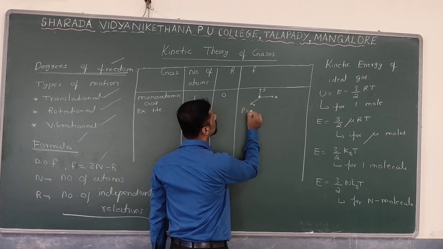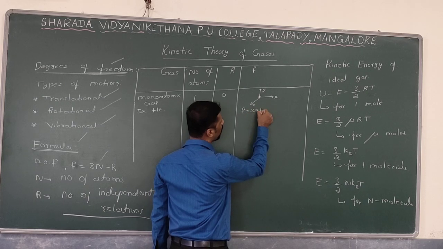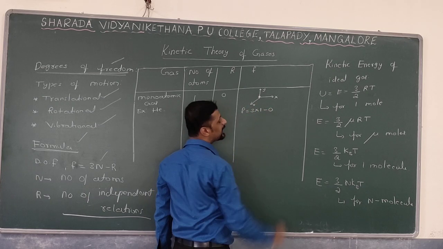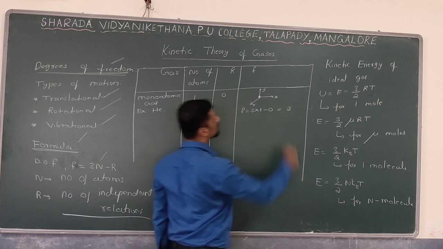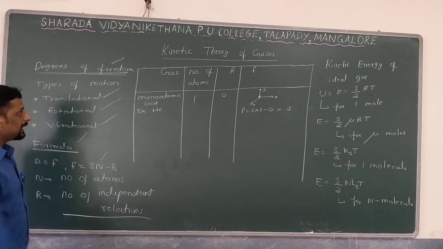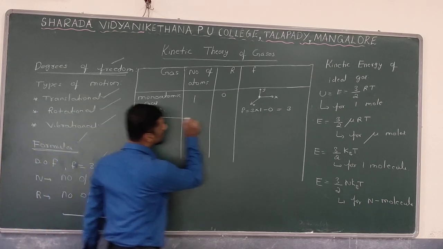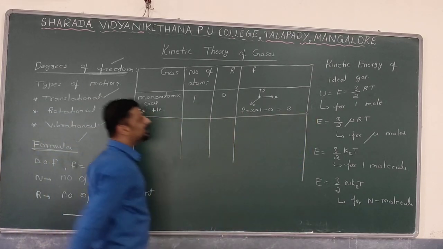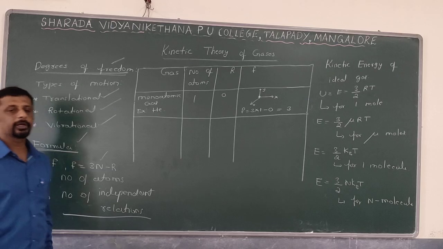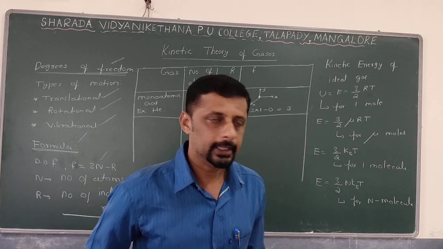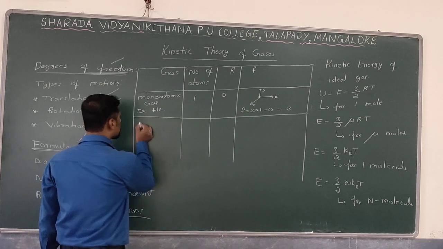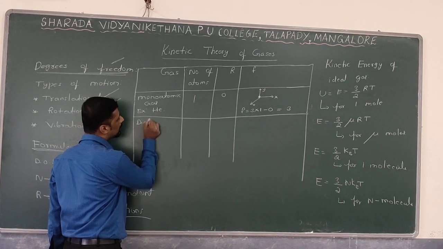So F is equal to 3 into number of atoms 1 minus number of independent relations or restrictions 0. Therefore, the degree of freedom is equal to 3. So the degree of freedom for a monoatomic gas is 3. By this way you can calculate the degrees of freedom whether the gas is monoatomic, diatomic or triatomic. So next I will go to the diatomic gas.